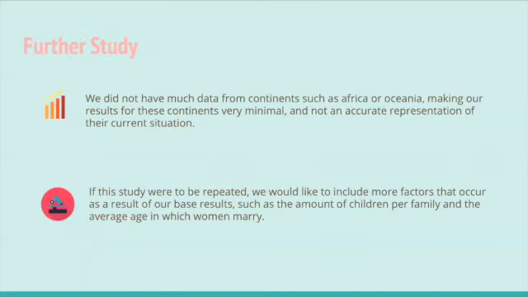One aspect we can further develop in our report is to obtain data for countries and continents, such as Africa or Oceania. Our results for these continents are very minimal, and we can improve on an accurate representation of their current situation. A challenge that occurred while completing our project was the lack of experience with programming in Python and formats of scientific reports and studies. But with the resources given to us by the challenge, we were able to apply our new knowledge onto this report. If we were to repeat this study, it would be more beneficial to include different factors that would affect our results, such as the amount of children per family and the average age at which women marry.